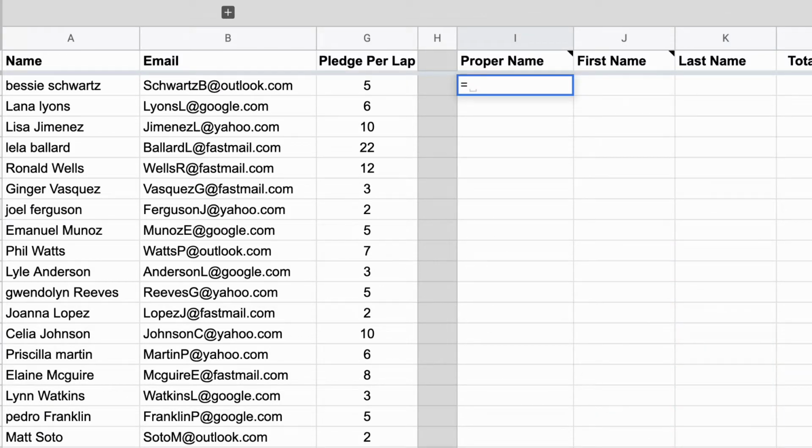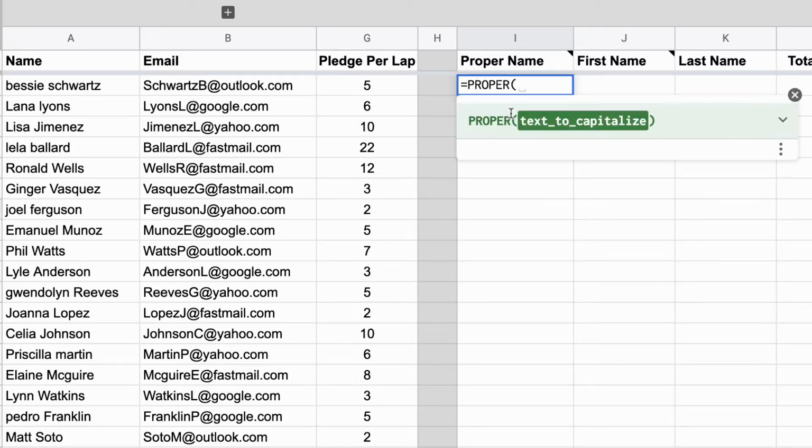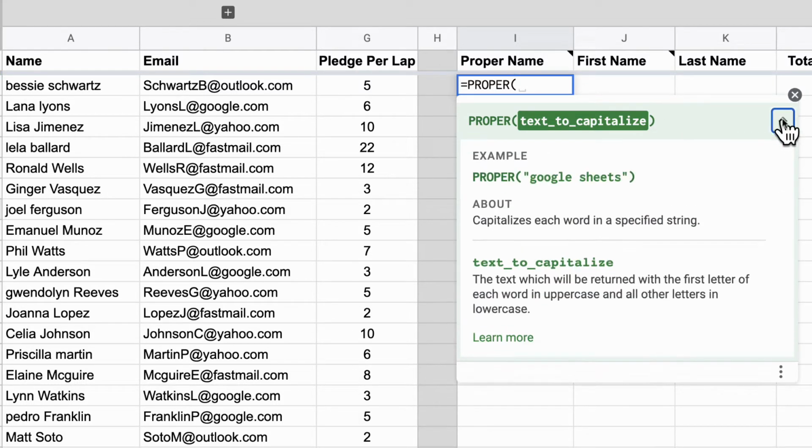So first of all, what's the function? Well, the function is called proper. It says capitalize each word in a specified string. And I'm going to go, yes, that's what I want. So I can click here or I can hit tab to accept that. Now, what's kind of nice is Google's actually going to walk you through the steps. If you see a little question mark on that, click on that. That'll bring you through here. This is the display. I'm just going to expand the details, and it goes through and tells you what you need to do.